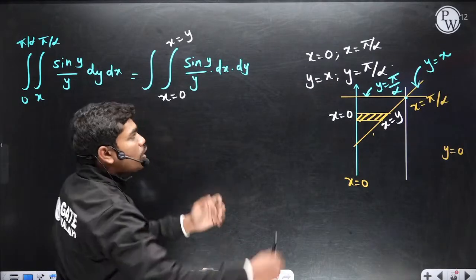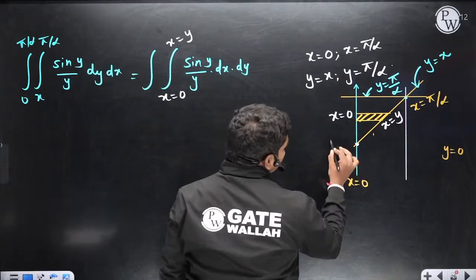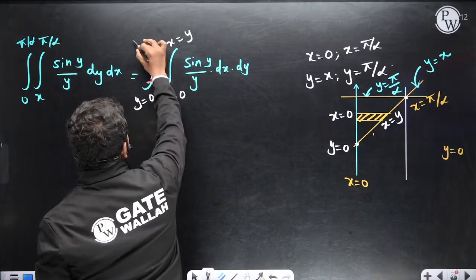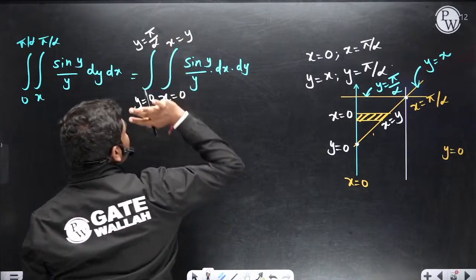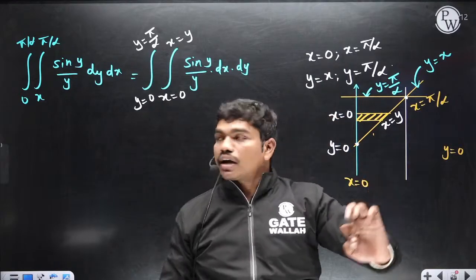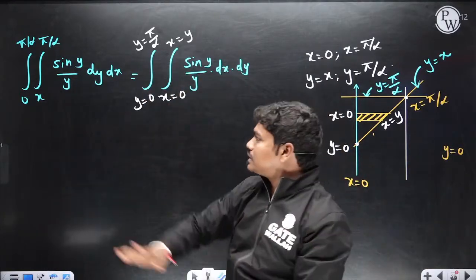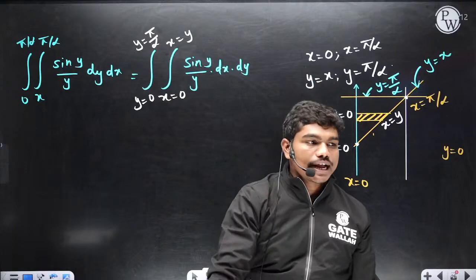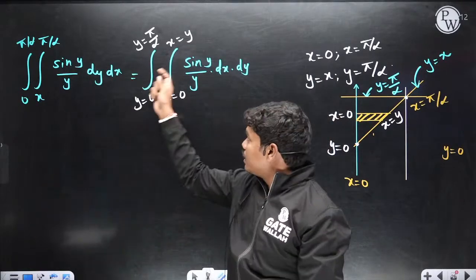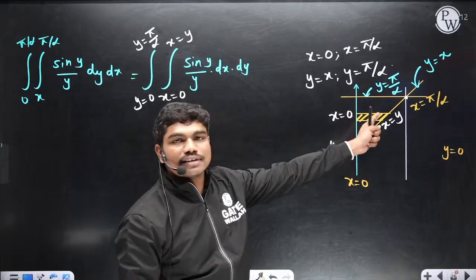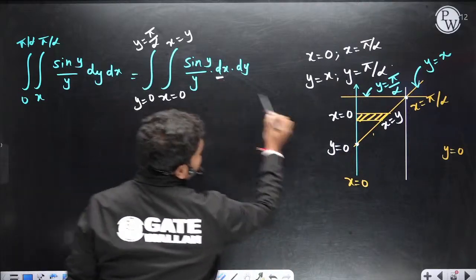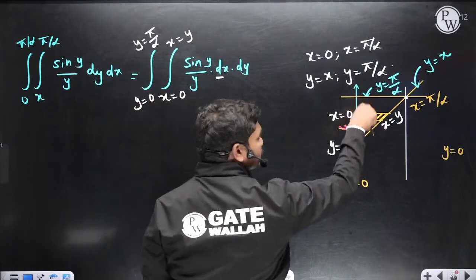Now what about y limits? y is changing from 0 to a maximum of pi by alpha. So this is the integration. In change of order of integration, the main thing is writing these limits. Many times students just keep the same limits and end up with wrong answers. Writing the limits correctly is the main technique, and it comes from this graphical knowledge. Clear? Identify the correct closed path, and if this is dx, then take a horizontal strip. If this is dy, then take a vertical strip. That's it.